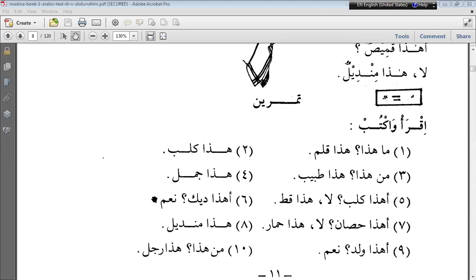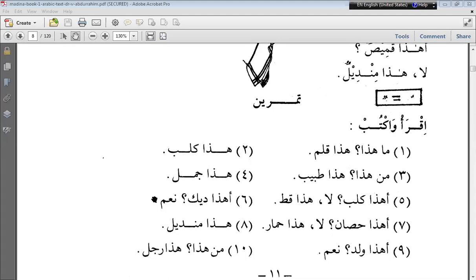Whenever the kasra comes before ya and there is a sukun on ya, that kasra will have a double effect. In the initial part we say min, but in the later part we have to pronounce kasra double.